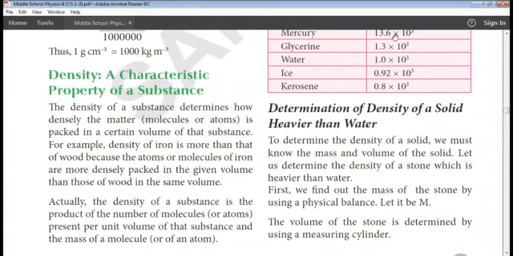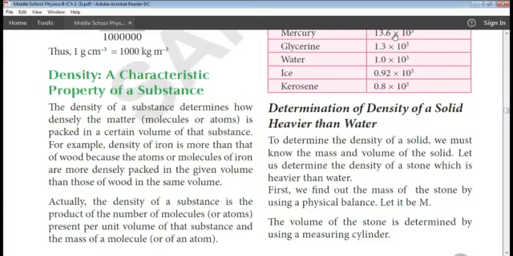This is because density of iron is more than that of wood, because the atoms or the molecules of the iron are closely packed in the given volume than those of wood in the same volume. Okay, you have two bowls. What happens here? In iron powder, the atoms or molecules are closely packed.